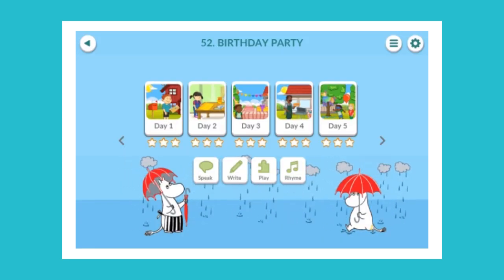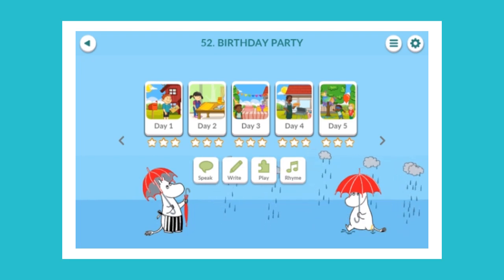And then they wrap the gift and make a card, and then they go to Jim's birthday party. So this is the learning application in short, and next I'll show you the online tools.